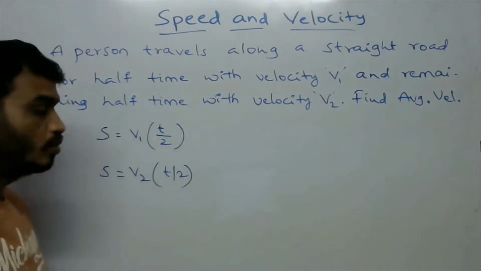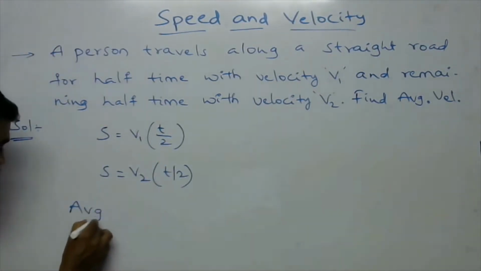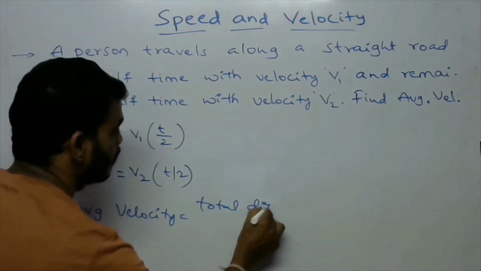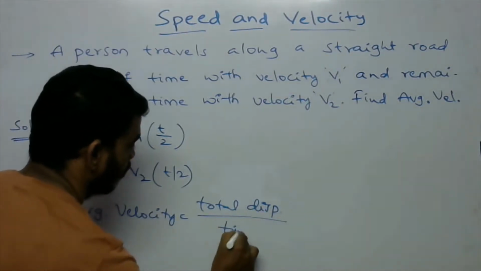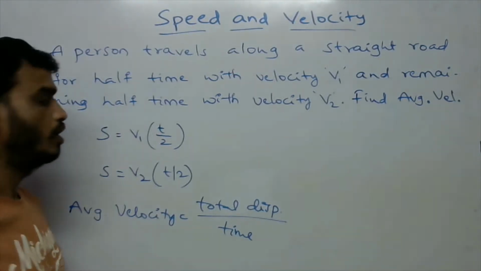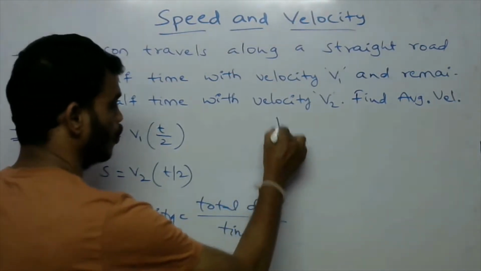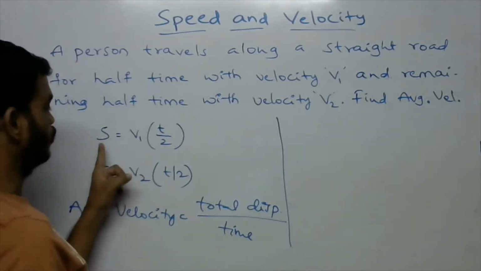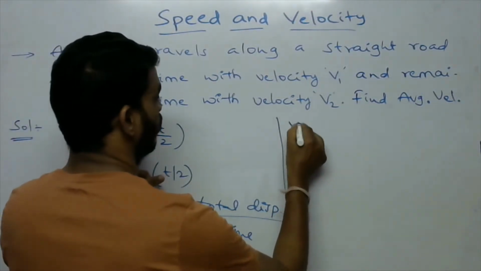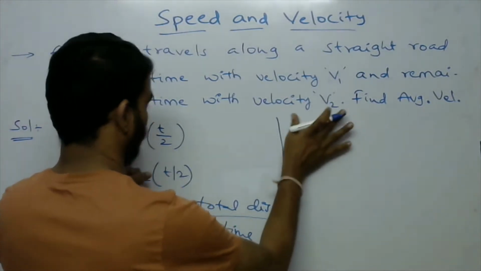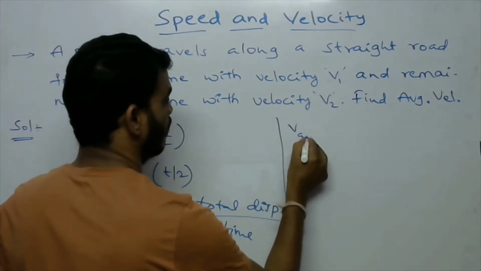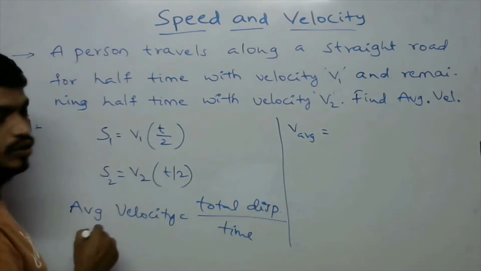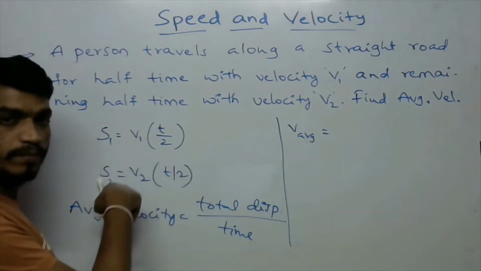Now the average velocity is the total displacement by the time taken. The total displacement is s1 plus s2.